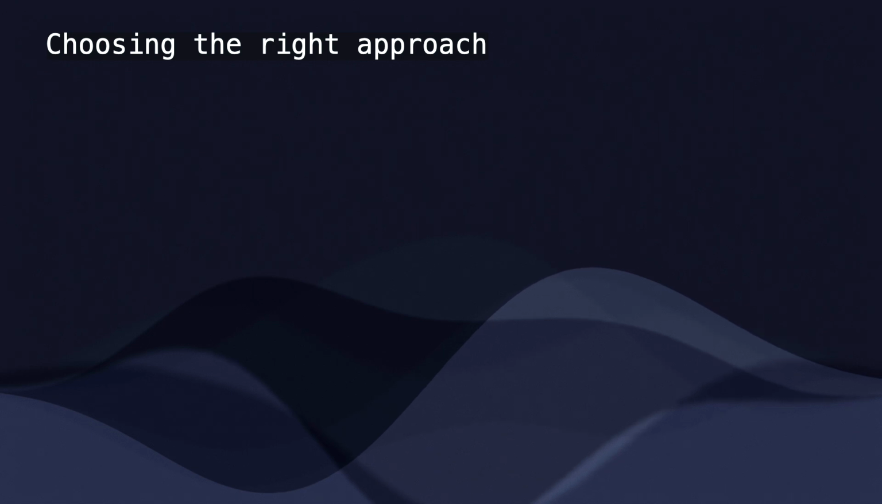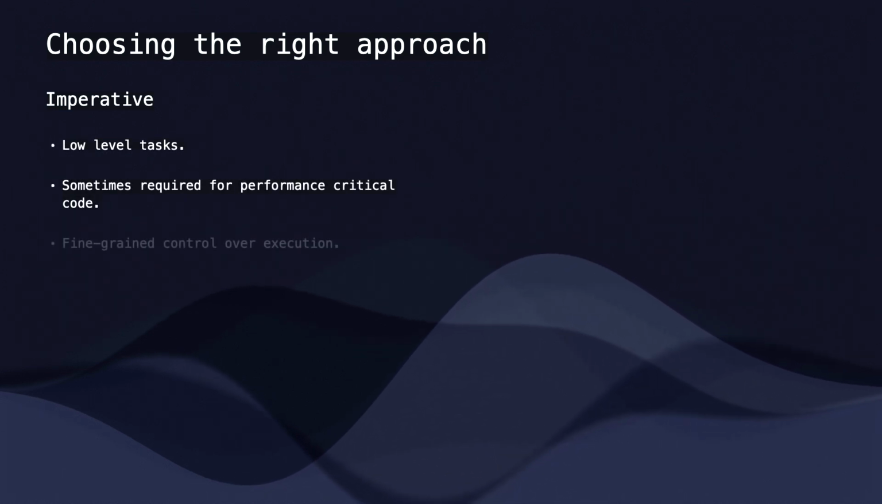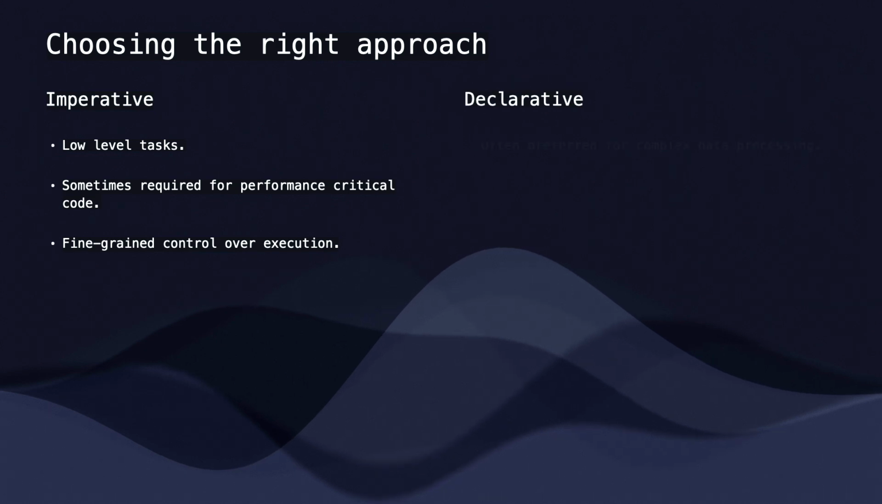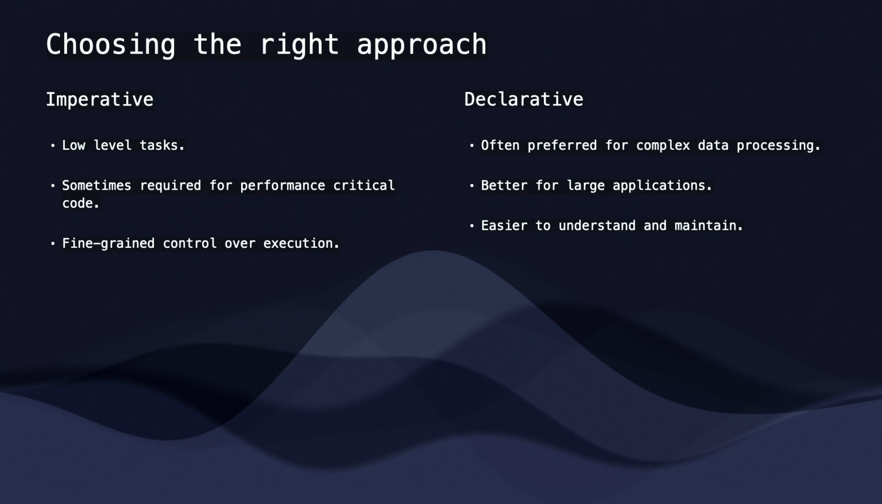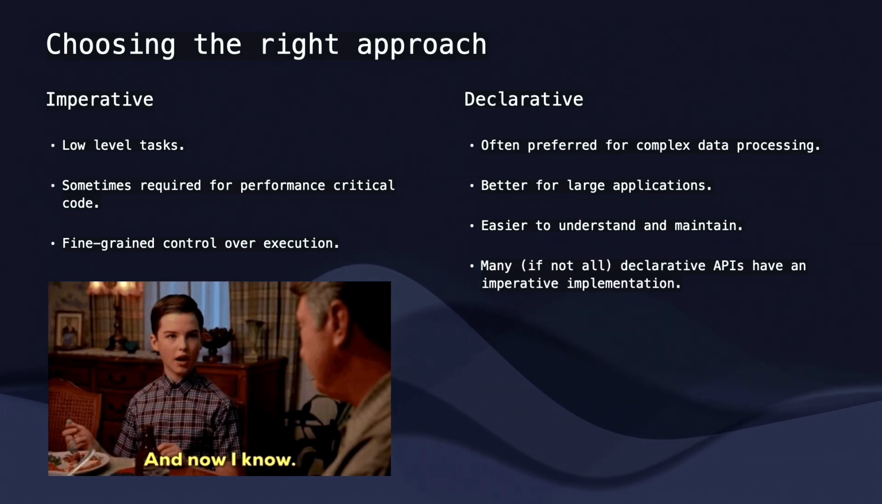The key takeaway here is not about choosing one over the other, it's about choosing the right one for the job. Imperative programming shines in low-level tasks, such as hardware interaction or memory management, where direct control over the machine is crucial, especially in performance-critical code. Declarative programming excels in large applications, as its focus is on the what rather than the how. It also provides better readability and a clearer intent, simplifying maintenance. Interestingly enough, many declarative APIs actually have an imperative implementation under the hood, showing how both paradigms complement each other. Ultimately, it's about understanding the trade-offs and choosing the best tool for the unique needs of each project.